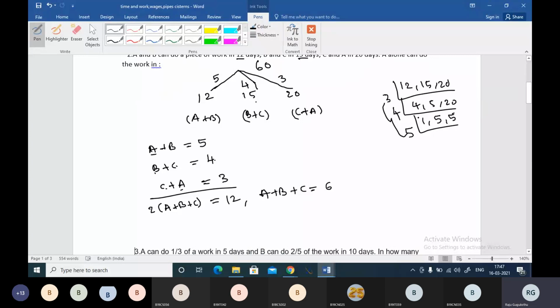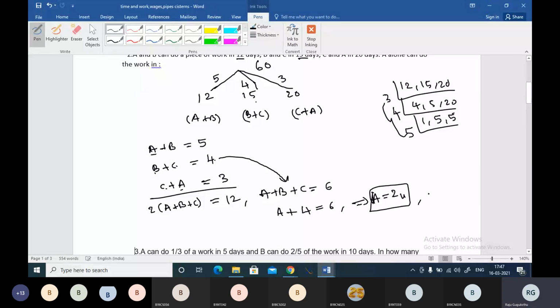So in order to find A's one day efficiency, I'm just substituting this B and C over here. So I have A plus B and C makes 4 units of work, and that is equal to 6. From here very clearly A is equal to 2 units. So A makes 2 units of work in one day.